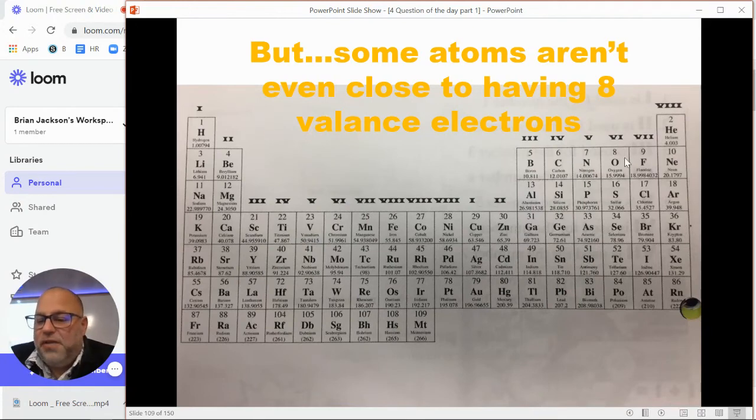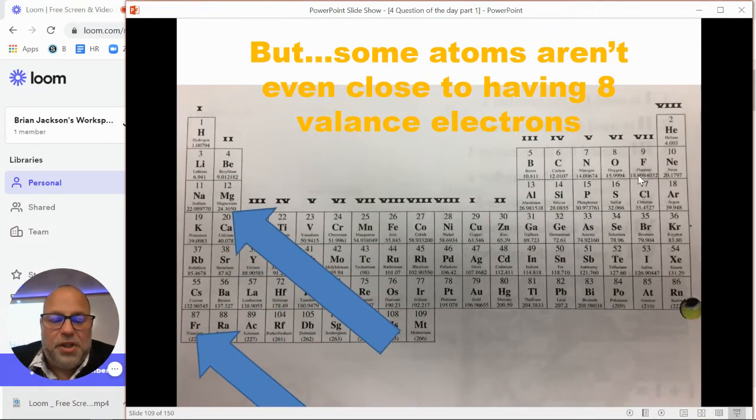Now, elements over here tend to be super reactive, like we talked about, because they almost have 8. They're kind of ravenous, like, got to get to 8 valence electrons and I'm almost there. So they're desperately trying to find any other element that's only got 1 or 2 valence electrons to combine with. And that's why, especially the halogens over here, are so violently reactive and so poisonous to us: they almost have 8 valence electrons. They're kind of like crazy, like, I've got to get the last electron.